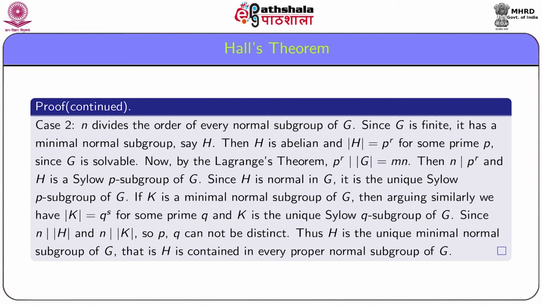Thus, H equals K and H is the unique minimal normal subgroup of G. That is, H is contained in every proper normal subgroup of G.